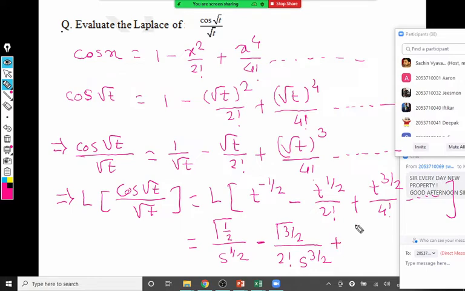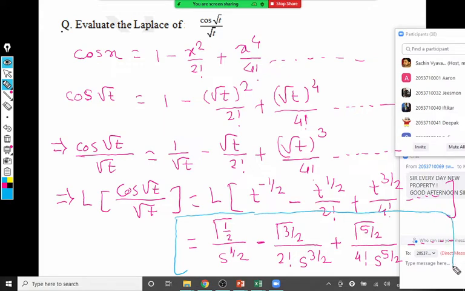Plus gamma 5 by 2 upon 4 factorial s raised to 5 by 2 minus so on. And this is our final answer here. So this is the answer of Laplace of cos of root t upon root t. That is the end of the question. No need of any simplification as there are infinitely many terms in this Laplace.